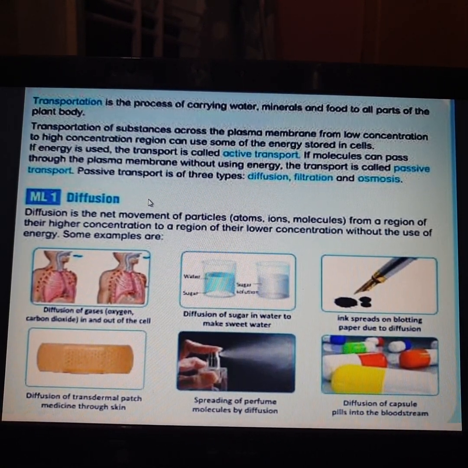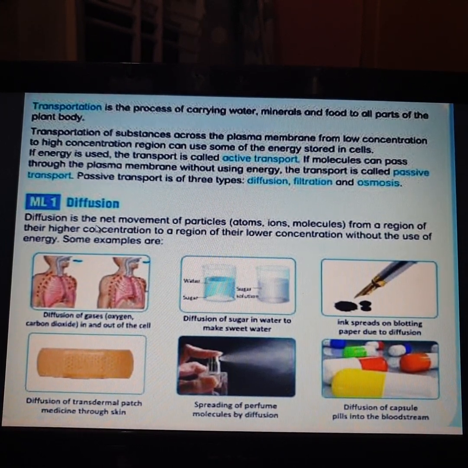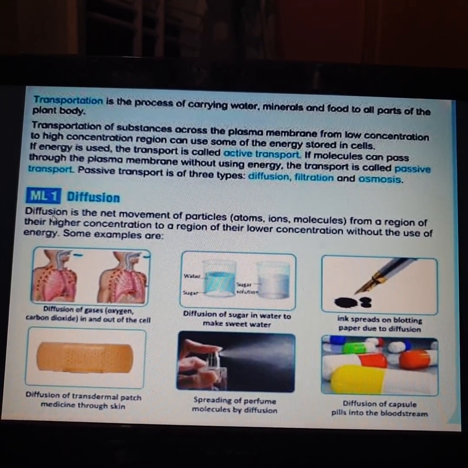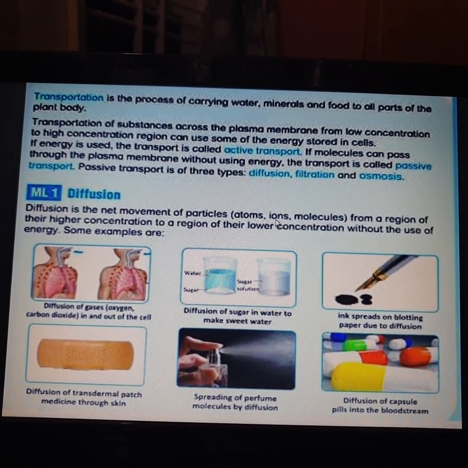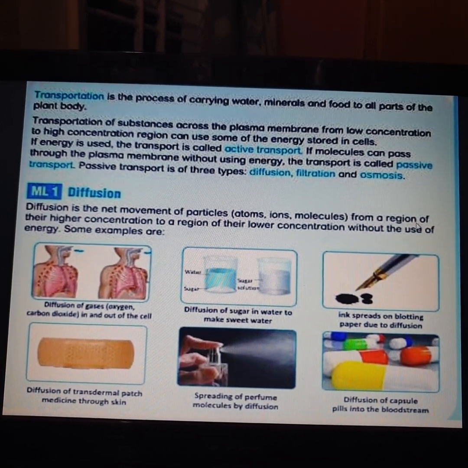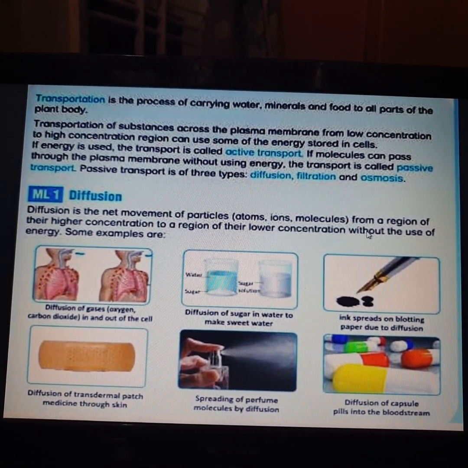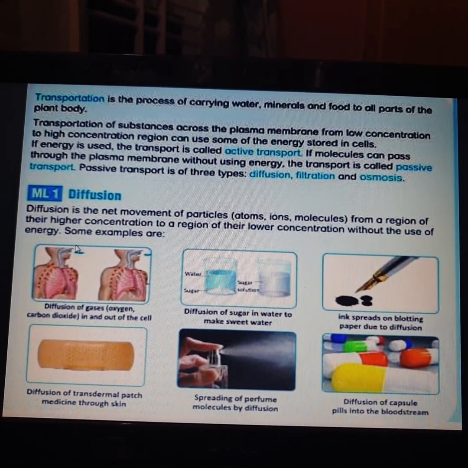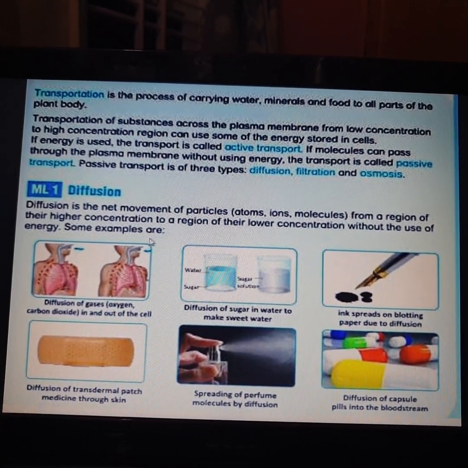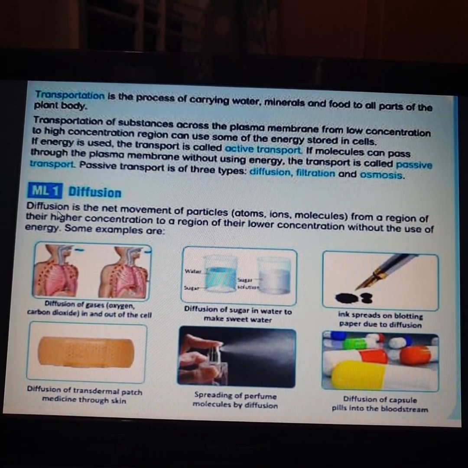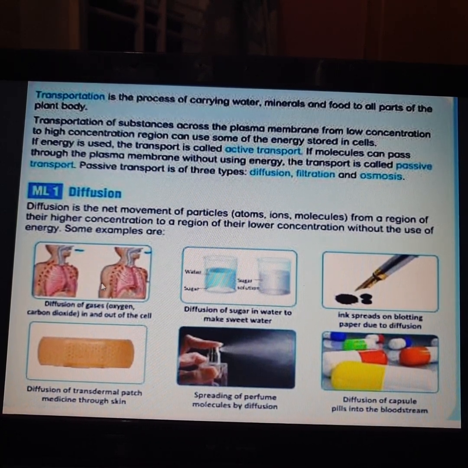Now let us study the first process, which we call diffusion. So what is diffusion? Diffusion is the net movement of particles, that is atoms, ions or molecules, from a region of their higher concentration to a region of their lower concentration without the use of energy. That is, energy is not required in the process called diffusion. Let us see some of the examples given here.